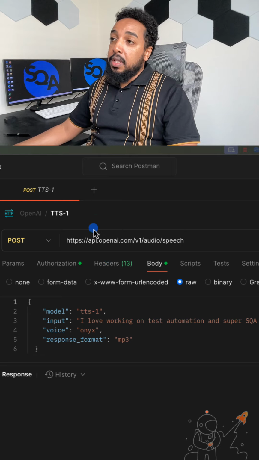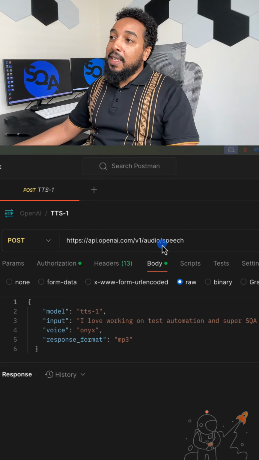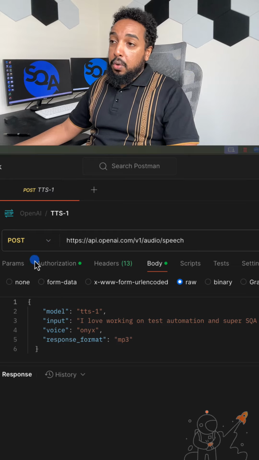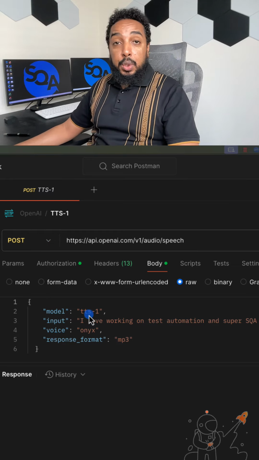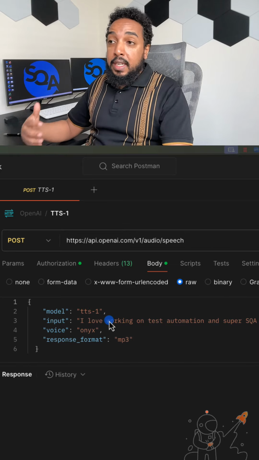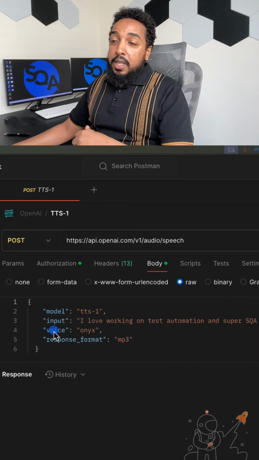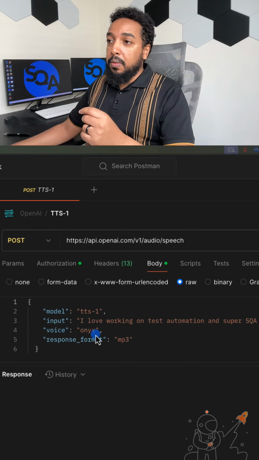So the URL is basically api.openai.com, which we already know. Then the endpoint is speech. It's a POST call, and we have the payload. In the payload, you pass in the model; TTS-1 is the model that I'm using. The input will be the text that you want to be read out loud, right? The voice, there are several voices. I'm looking at maybe 6-7 different voices. We'll try a couple of them here.